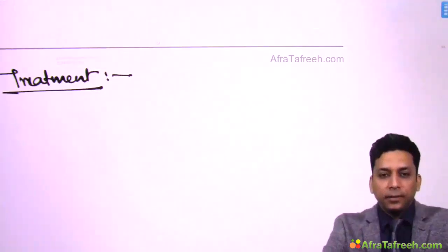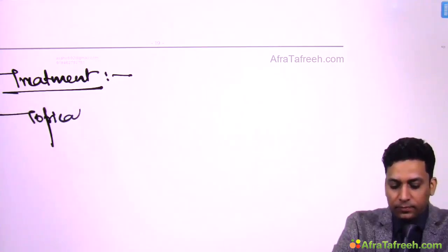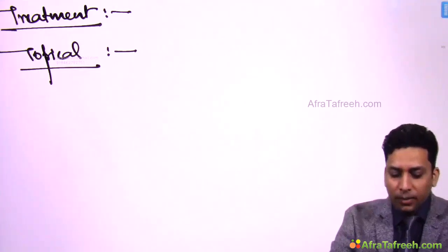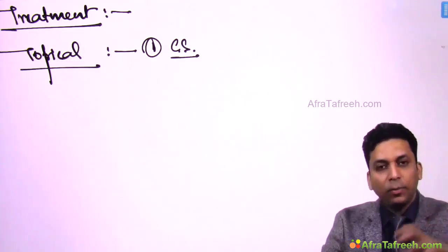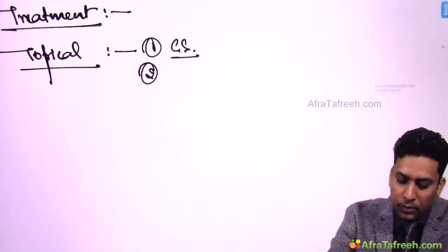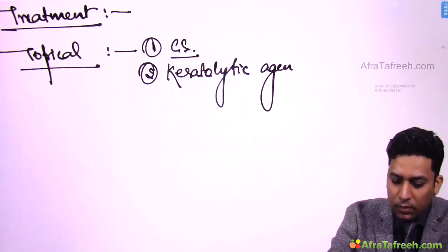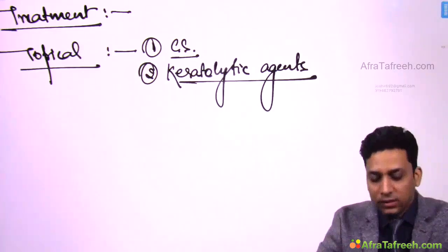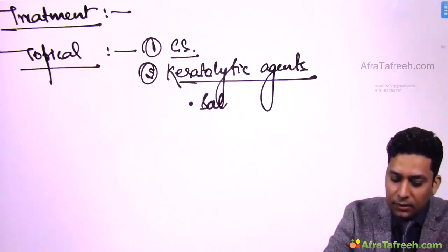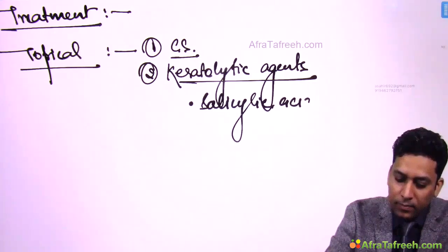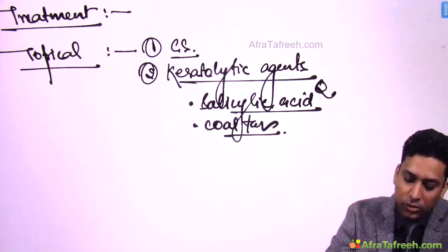Okay. Next is treatment. Now there are so many agents which can be used in the treatment of this condition, like topical. So topically you can apply corticosteroids. So remember, systemic corticosteroids are contraindicated, but topical corticosteroids can be used. Then you can use keratolytic agents. So what are these? These are keratolytic agents, that is, they help in removing the scales, like salicylic acid. Already questions have been asked. Coal tar. So coal tar is also used in psoriasis.